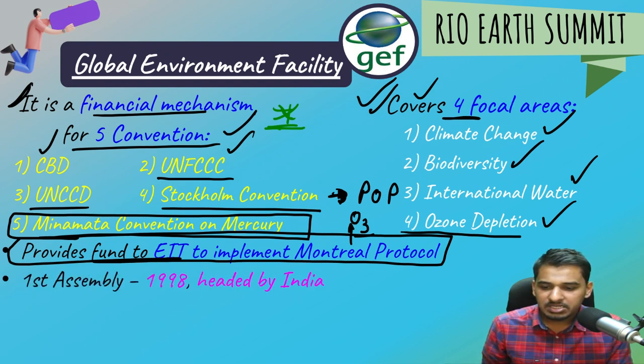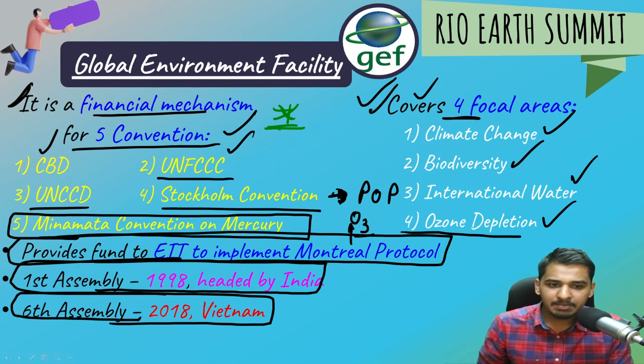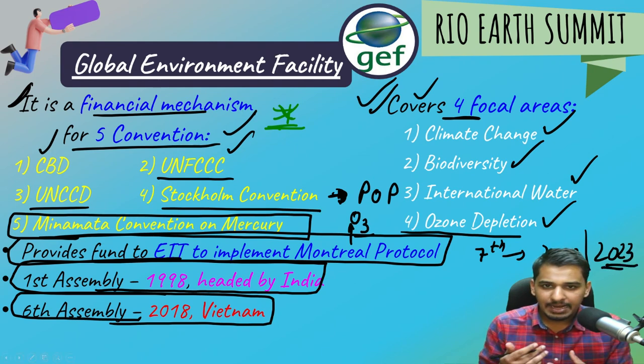The first assembly happened in 1988 and it was headed by India. The last assembly which happened was the 6th assembly, in Vietnam. The 7th assembly was to take place in 2022, but this was delayed due to COVID-19. It is now expected to take place in 2023, or it may take place in 2024 also, because till now the host has not been finalized.